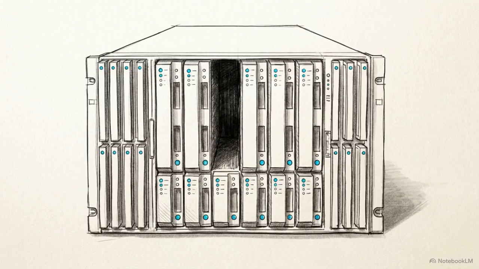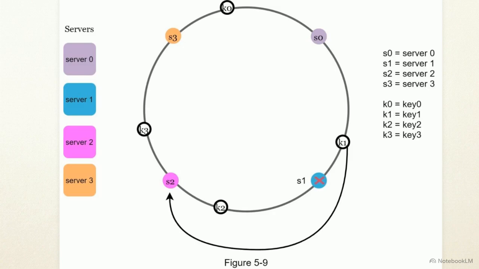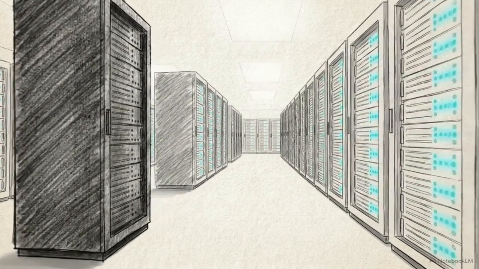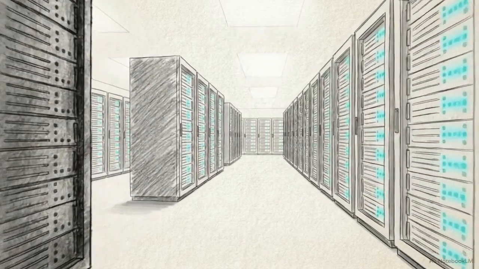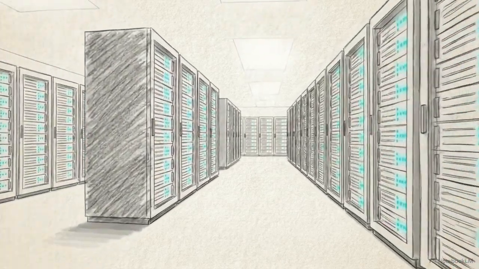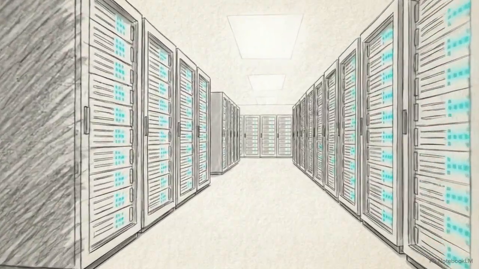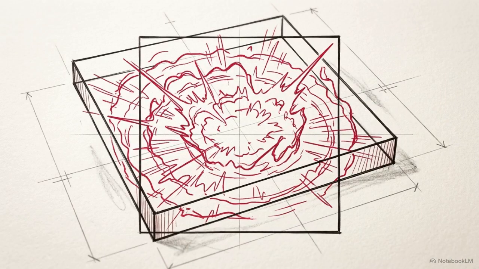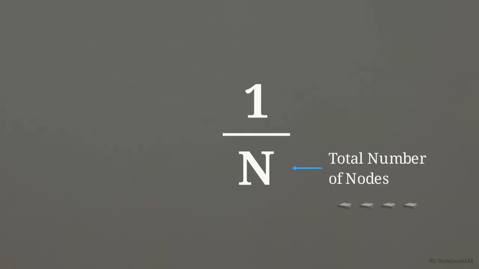Now consider the scale-in scenario, where a hardware failure drops a server from the ring. Recovery is automatic. Orphaned keys roll forward clockwise until they encounter the next available server. The failure is physically isolated. The majority of the cluster has no awareness of the outage and continues serving cache hits as usual. Consistent hashing bounds the blast radius of infrastructure churn, limiting data movement to a fraction of keys defined by the ratio of 1 to the total number of nodes.